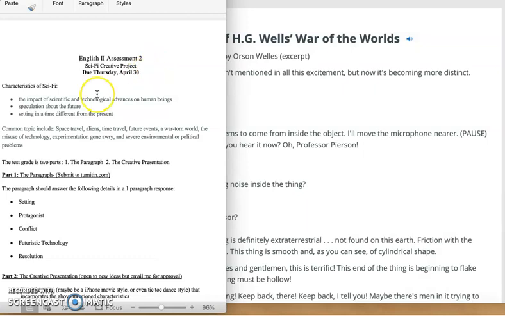But it's your English 2 assessment. It's your second test grade. It's 2 parts. It's a creative choice project. The first part, you're going to write a paragraph and you'll upload that to turn it in. And you're just going to create your own science fiction piece. So you'll talk about a setting. And remember, it's set in a different place, a different time, a different universe. It's the what if, the imagination. You're going to have a protagonist, a main character, some type of conflict, maybe futuristic technology, and how that conflict is resolved.